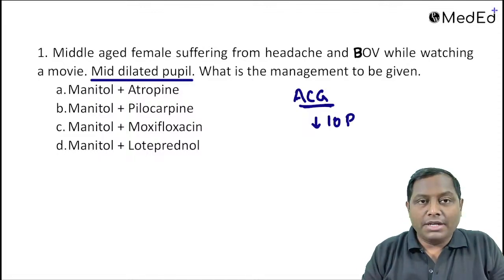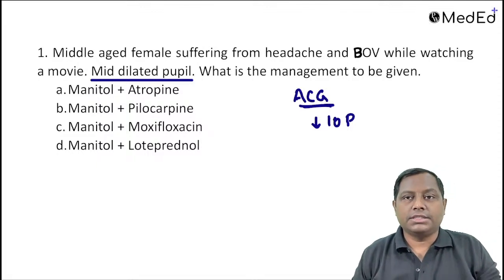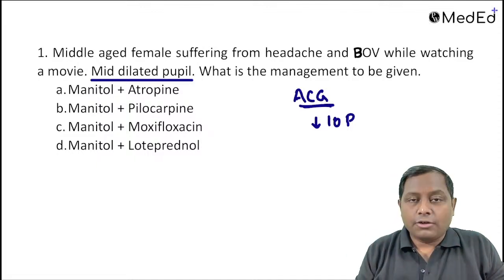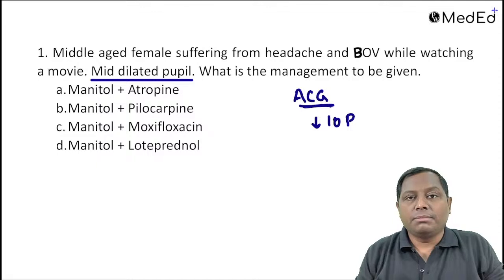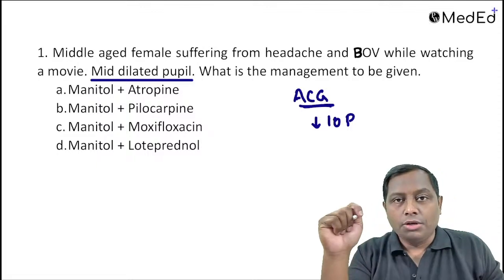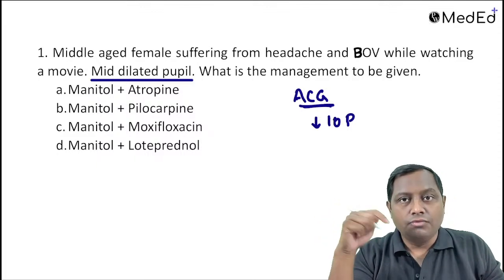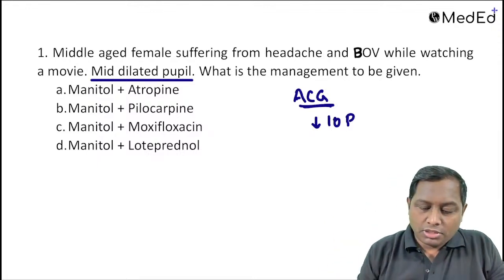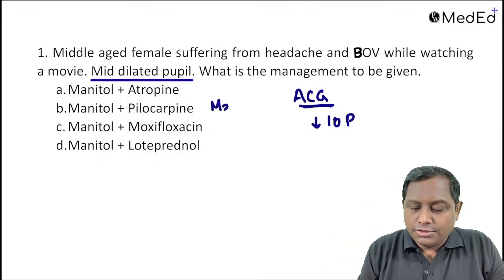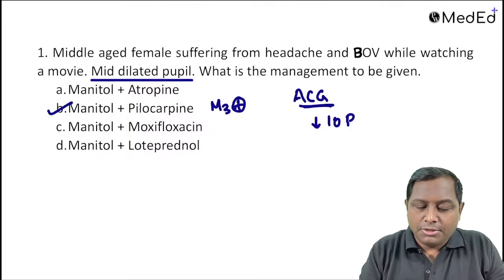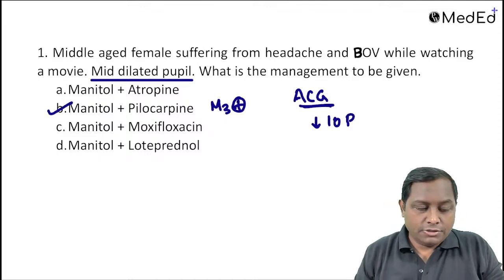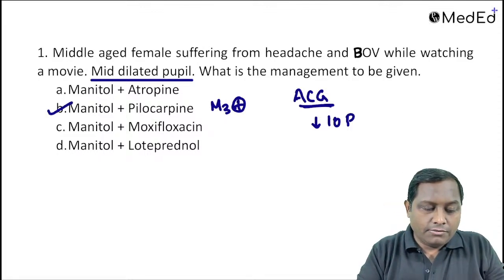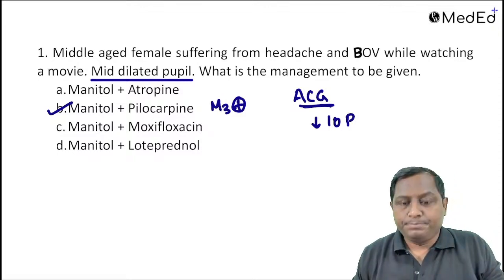Mannitol is there in every option. They are asking mannitol and what else. See, atropine will not be given because atropine itself is a mydriatic agent. Glaucoma का rule ये होता है, if any drug is causing mydriasis it will be avoided, and if it is causing meiosis, it can be utilized. Among the given choices, pilocarpine is one of them, which is an M3 agonist that can cause meiosis. It can be utilized, so this will be the correct answer. I hope all of you have got this question correct.